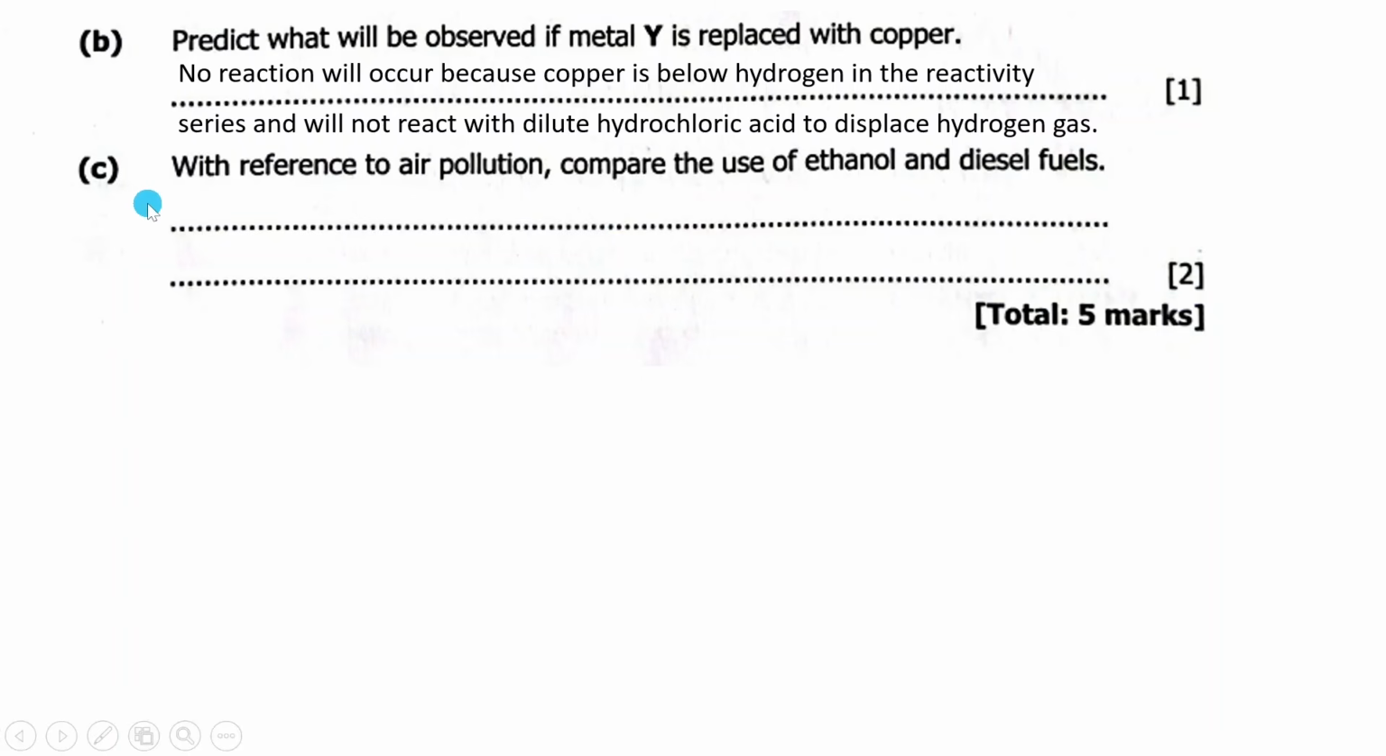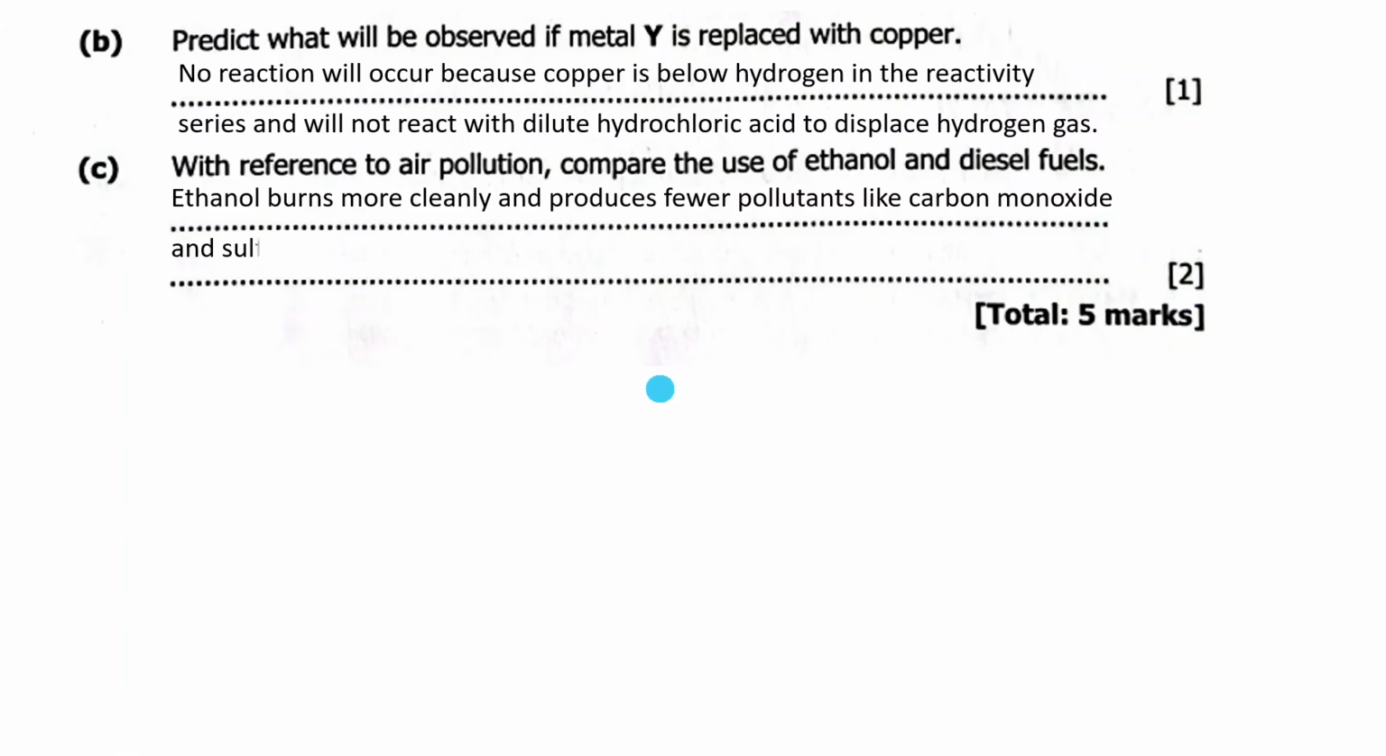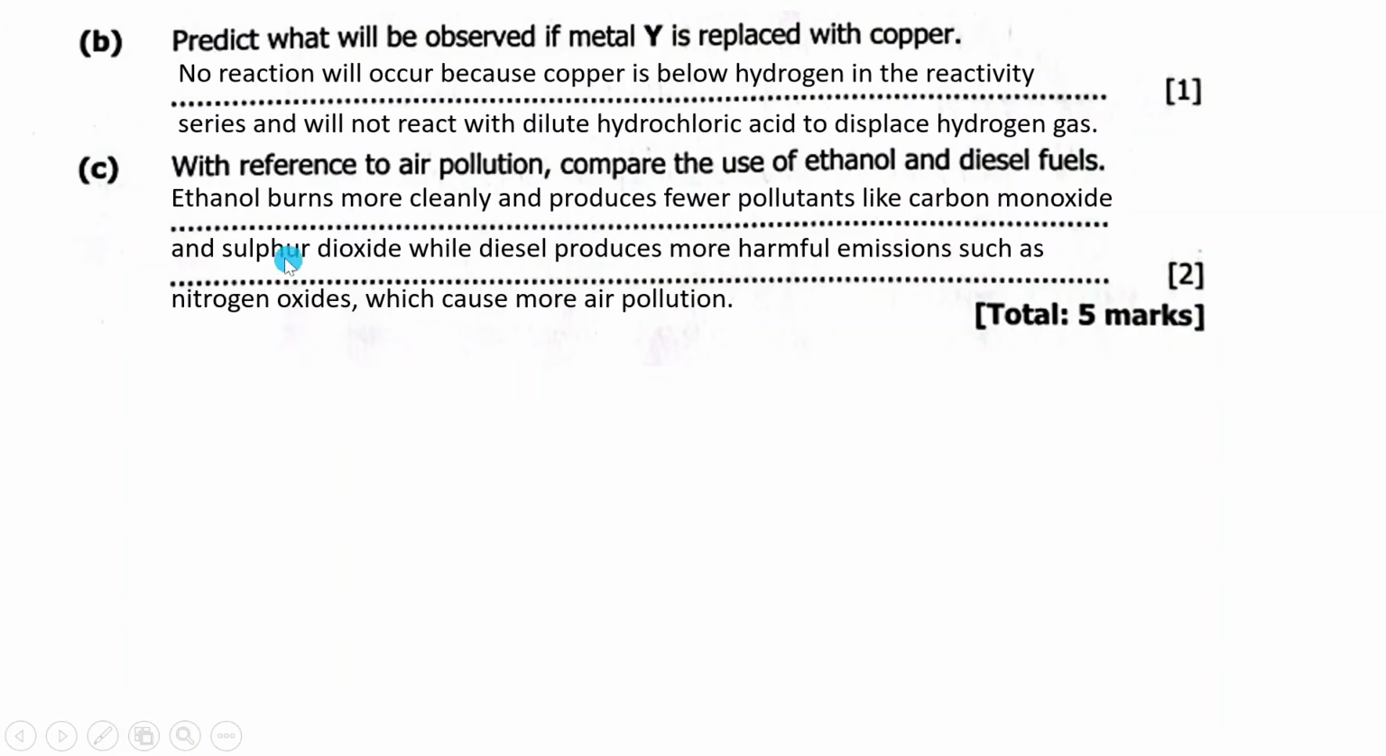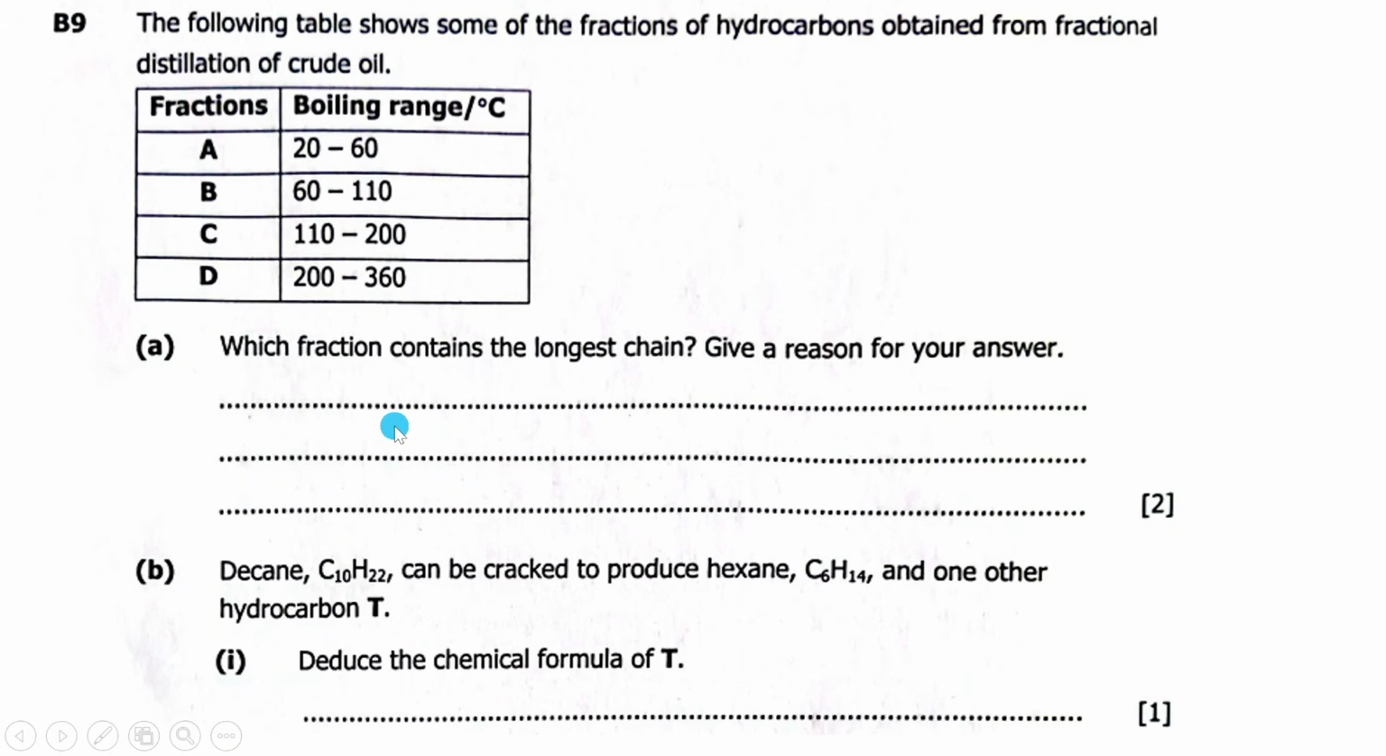Then here, C, with reference to air pollution, compare the use of ethanol and the diesel fuels. So here we are going to say ethanol burns more cleanly and produces fewer pollutants like carbon monoxide and sulfur dioxide, while diesel produces more harmful emissions such as nitrogen oxide, which cause more air pollution. Okay, yeah, so this is sulfur. We come to